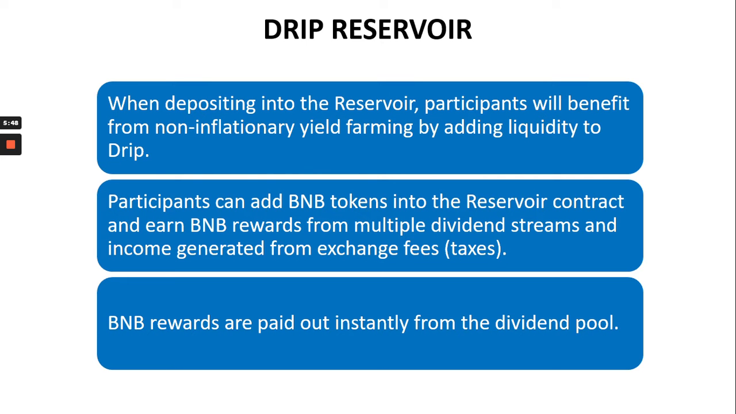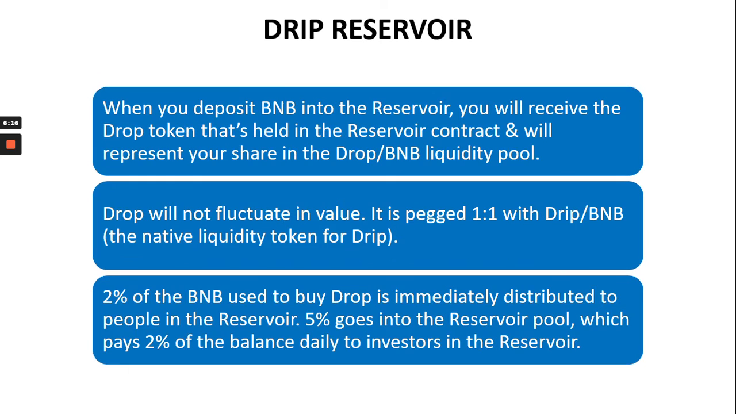There's another part of the Drip Network which is called the Drip Reservoir. It serves a different purpose. So when you deposit into the reservoir, participants will benefit from non-inflationary yield farming by adding liquidity to the Drip Network. Participants can add BNB tokens into the reservoir contract and earn BNB rewards from multiple dividend streams and income generated from exchange fees. In other words, taxes. BNB rewards are paid out instantly from the dividend pool.